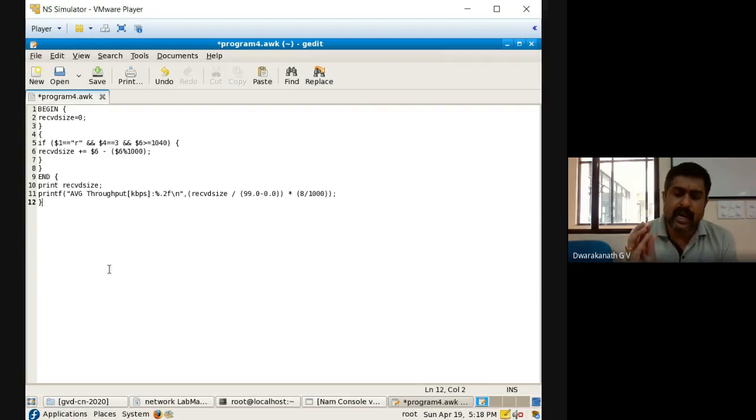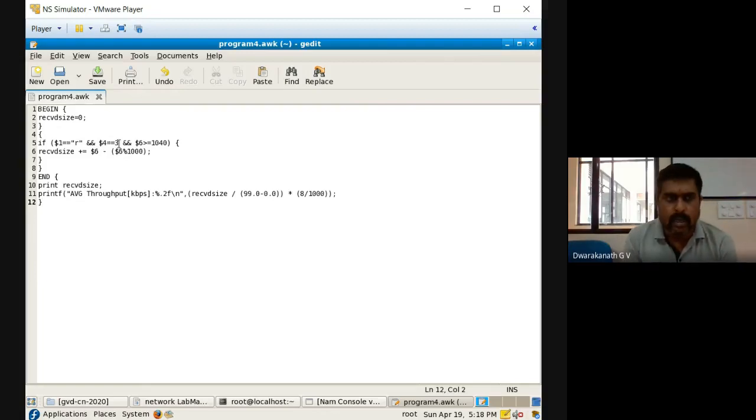Throughput is how much data has been received at a receiver per second. So the average of the data received at the receiver per second is called the average throughput. That we have to explain to you also. Now you can see how the program is. This is actually a wrong program. Column number 1 should be the receiver. Column number 3 is source, column number 4 is destination. They are saying the destination is 2, 3. No, 3 is not at all there in our topology.